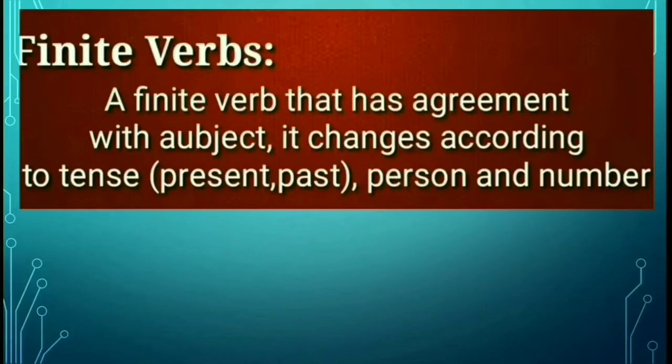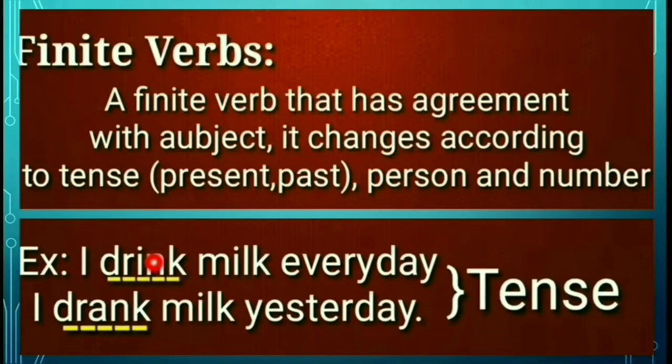How? Look at the example. First example, I drink milk every day. Which tense is it? This is simple present tense. Here first person I and drink is a base verb, V1. And second sentence, I drank milk yesterday.